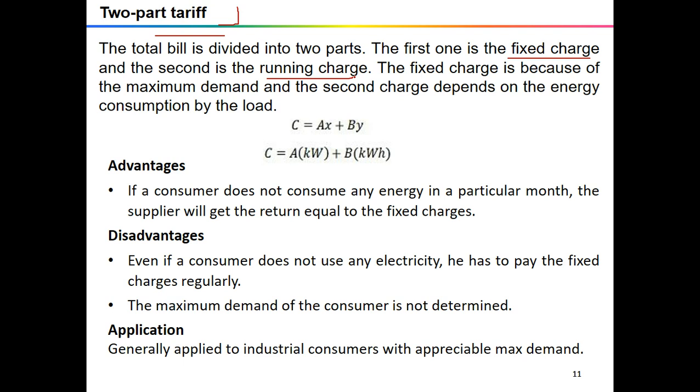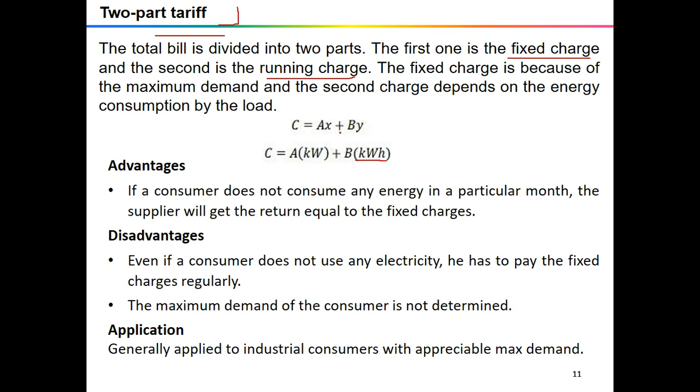So these are the two components we will take into consideration, and the fixed charge depends on the maximum demand of the consumer, while the running charge depends upon the number of units consumed by the consumer. Thus the consumer is charged at a certain amount per kilowatt of maximum demand, which will be fixed, plus a certain amount per kilowatt hour, and it will be as per the actual consumption.